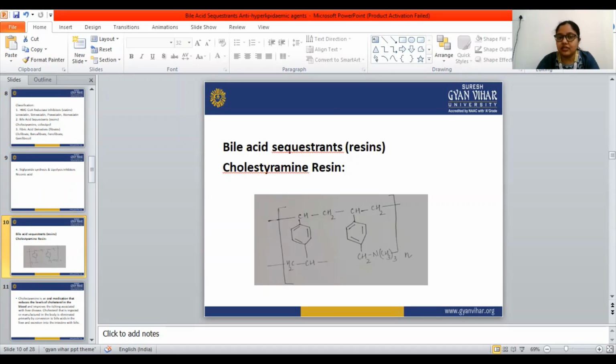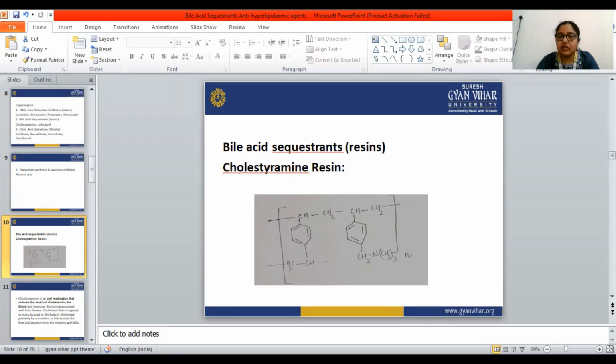Bile acid synthesis will be increased, and that competes with cholesterol synthesis in the liver. The body needs cholesterol to make bile, and the liver uses up the cholesterol in the blood, which reduces the amount of LDL cholesterol circulating in the blood.